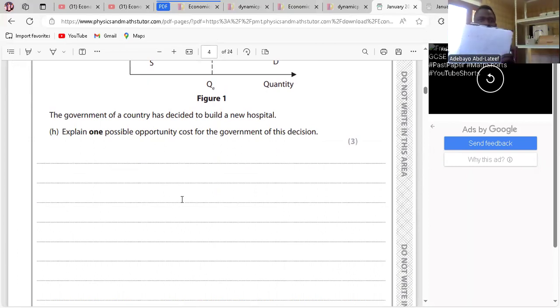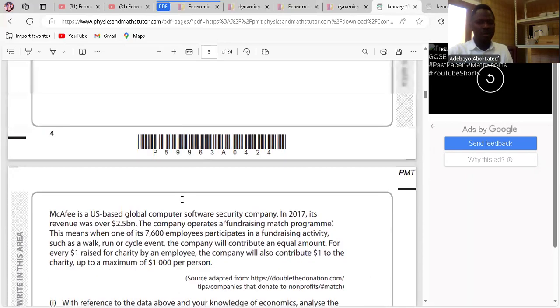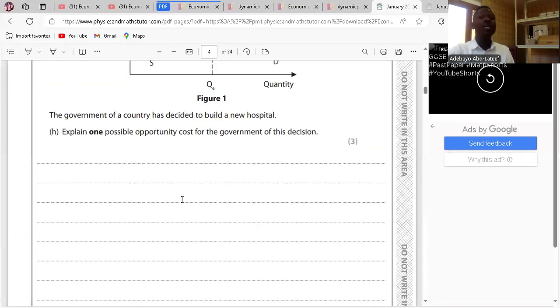Yeah, I have the graph here. That was the graph. So we'll move on. Question H. Is it H? Yes, H.